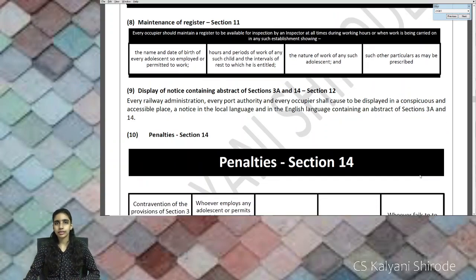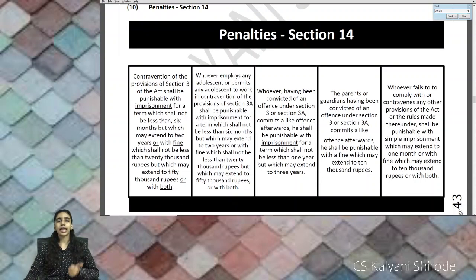And the last section is Section 14, penalties. Section 3 and 3A penalties are absolutely the same. So the first two boxes of the table are the same. Easy to keep in mind. I know you have many penalties to keep in mind. For that purpose only, we have prepared a chart in a comparative manner. So for child and adolescent labor, the Section 3 and Section 3A penalty, that is the first two boxes, is the same. This penalty is imprisonment not less than 6 months, which may extend to 2 years, or fine, which is not less than 20,000, can be extended up to 50,000, or both.